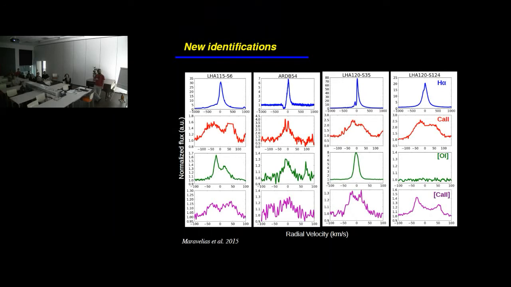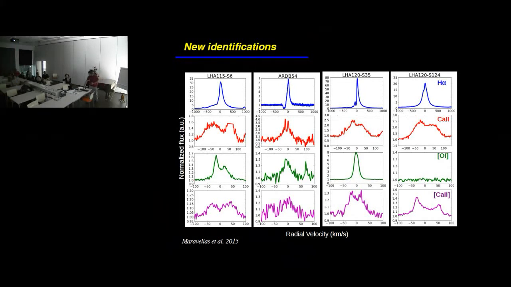We also see oxygen, which is present in all cases but one, and the calcium line. So in all cases we do see signatures of the disk for these stars. Moreover, most of them are double peaked, which means we can see the rotation of the material around the star.